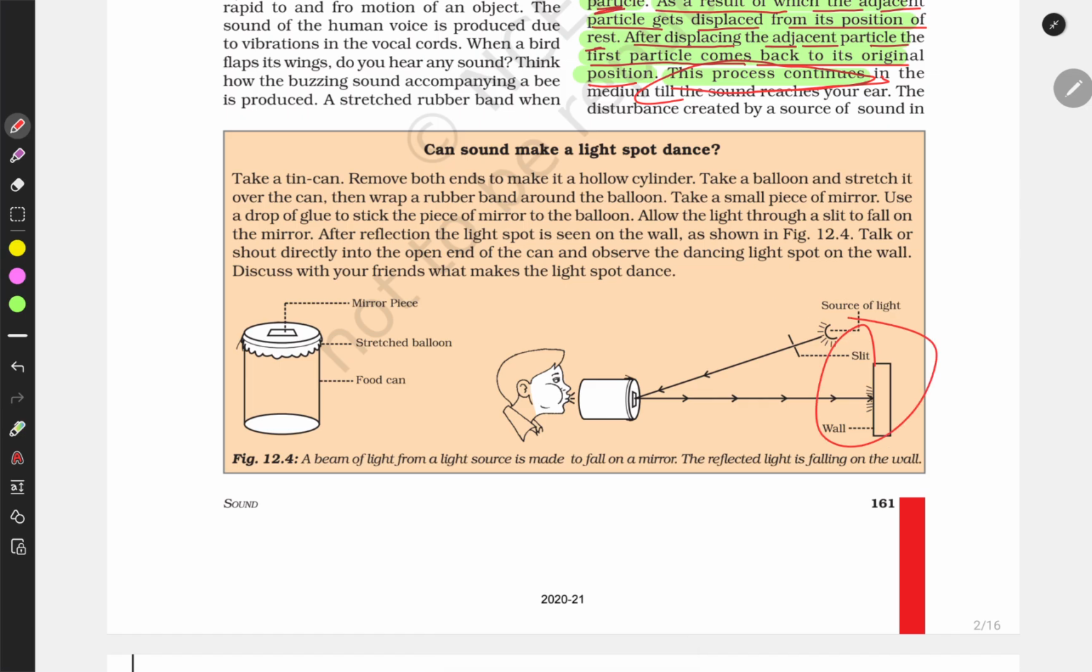There is an experiment: can sound make a light spot dance? In this experiment, sound is being made, and there is a mirror. When the layers of particles in the medium vibrate, obviously the rubber band and this glass will also vibrate. This glass will vibrate and reflect the light slightly up and down. This is how a light spot can dance.